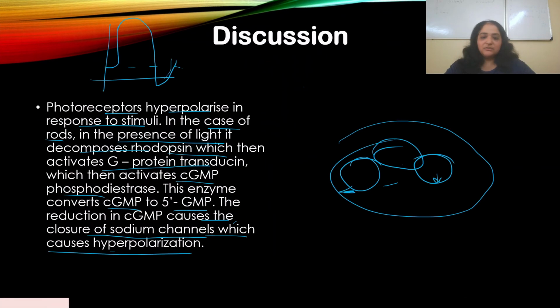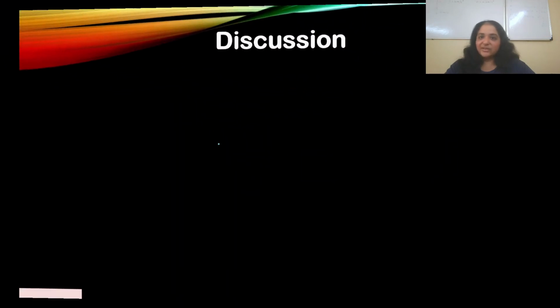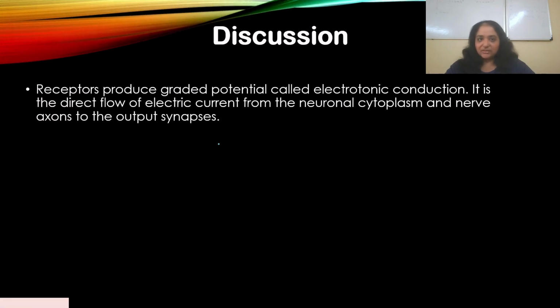But when the nerve impulse is traveling, it is not an action potential like we see in other nerve fibers. In these receptors, it behaves differently. So not all receptors produce an action potential, that all or none principle, that if a stimulus is given and it crosses the threshold, then an action potential will be generated. It doesn't work that way here.